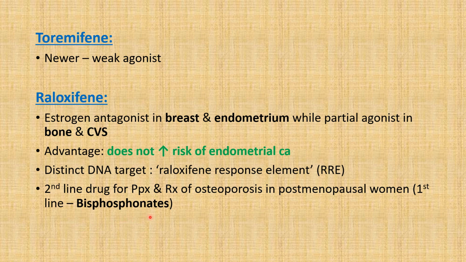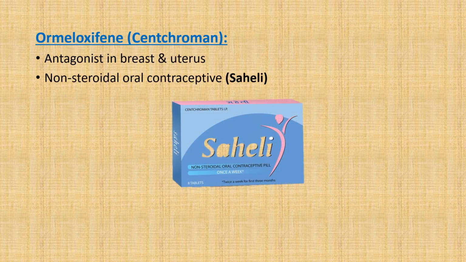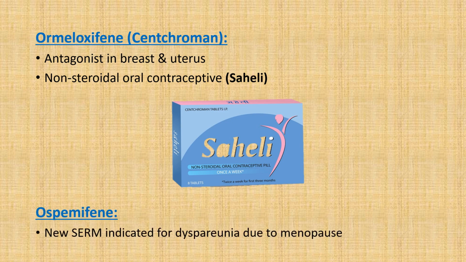The research has shown that raloxifene prevents bone loss in postmenopausal women and bone mineral density may even increase, particularly in the lumbar vertebra. Ormeloxifene, also known as centchroman, is estrogen antagonist in breast and uterus. It is non-steroidal, used as oral contraceptive, popular as Saheli. Ormeloxifene was developed at Central Drug Research Institute, Lucknow, India. And ospemifene is the newer selective estrogen receptor modulator indicated for dyspareunia, means painful intercourse due to menopause.